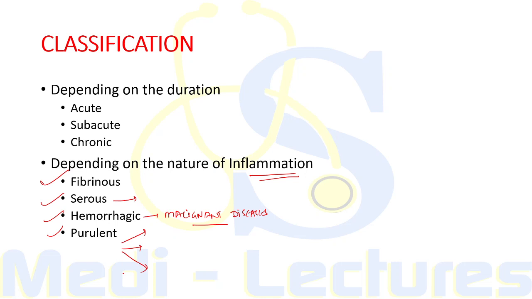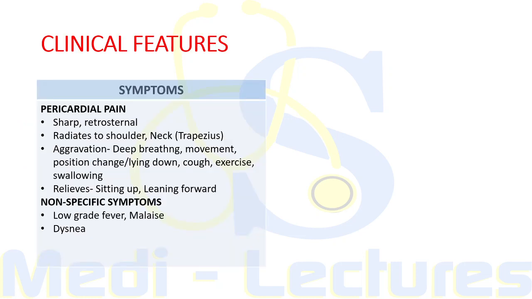So this was all about the classification, which can be depending on the duration into acute, subacute and chronic, and depending on the nature of inflammation, which can be fibrinous, serous, hemorrhagic or purulent. Now coming on to the clinical features, we will first discuss the symptoms, then we will discuss the signs. The most common symptom by which the patients present is the pain of pericardial effusion, that is pericardial pain.